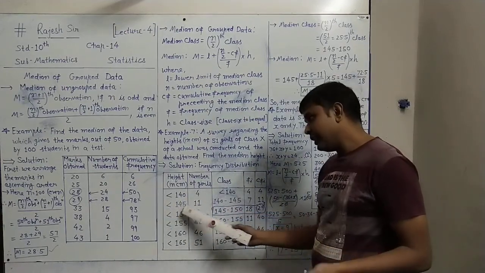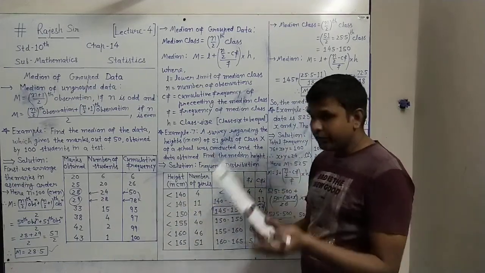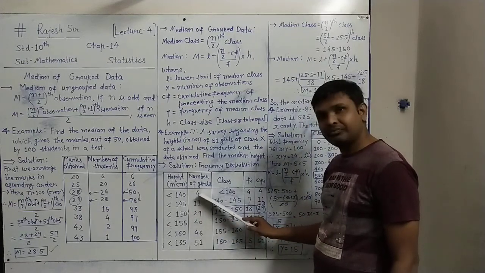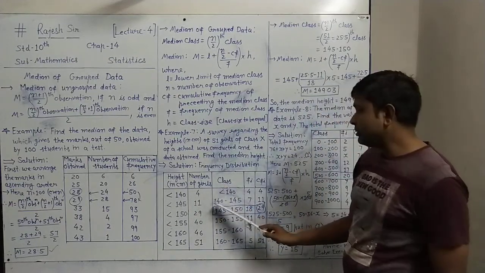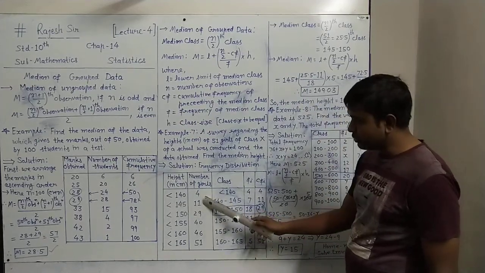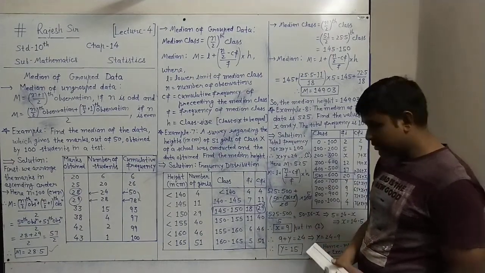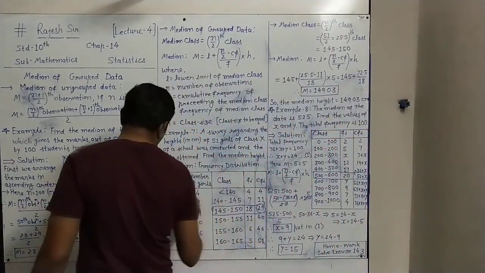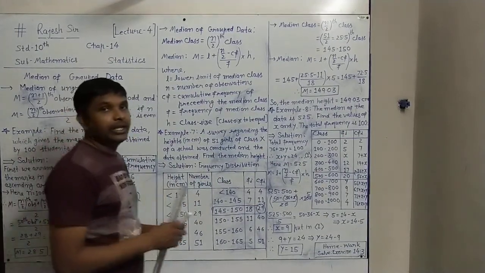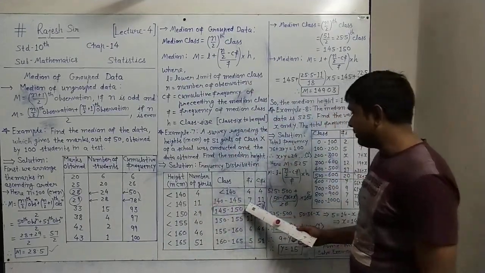The difference of these two. 11 minus 4 is 7. Means to get the normal frequency from the less than, we have to subtract consecutively from the next.